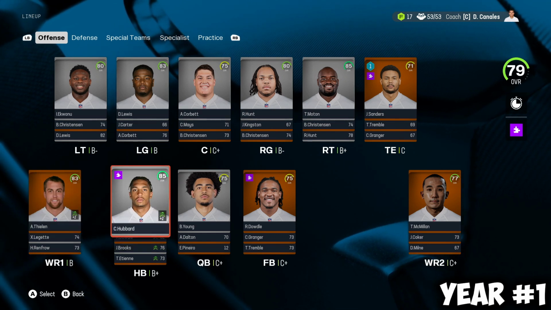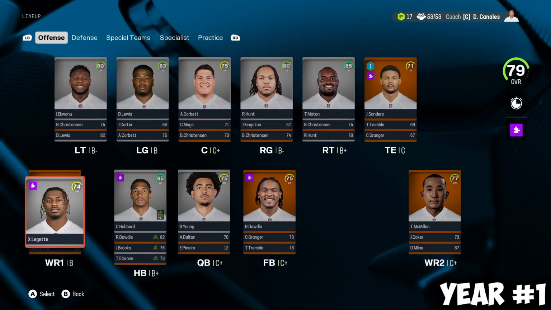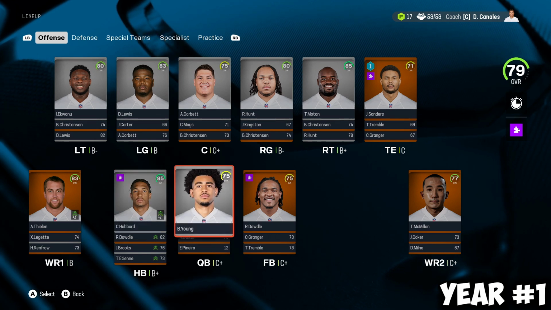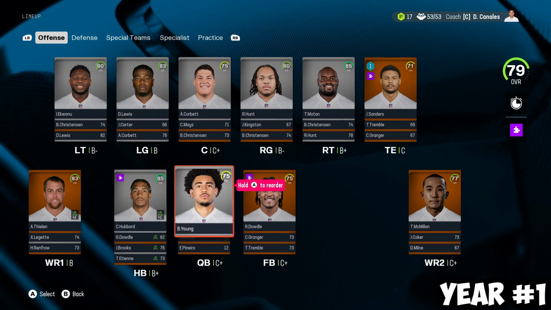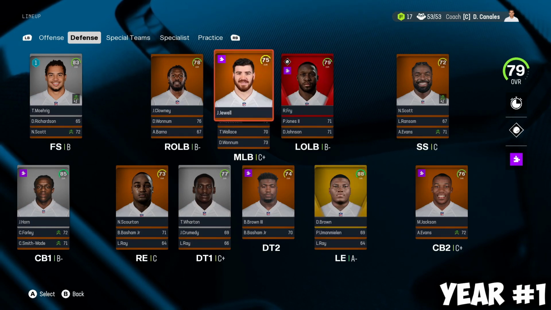We still have Adam Thielen on the team. We got McMillan, of course, Xavier Legette. Chuba Hubbard is a dog. Bryce Young is a pretty good quarterback. Doesn't get the credit because of this terrible team, but hopefully Rigoberto Fry can help elevate it.